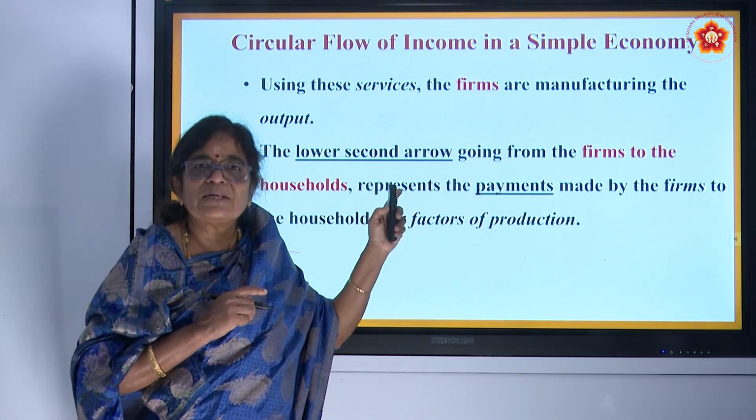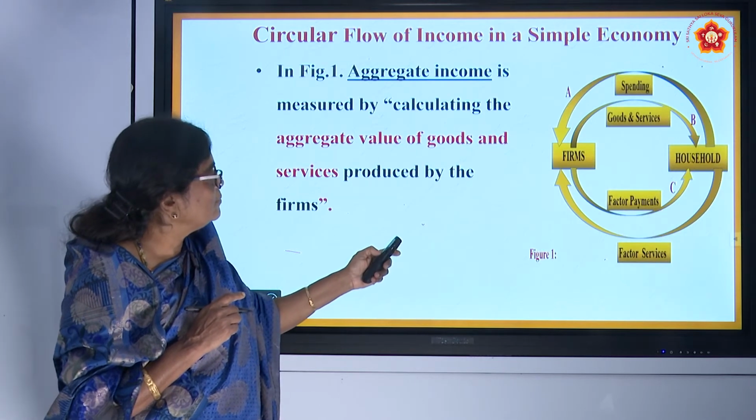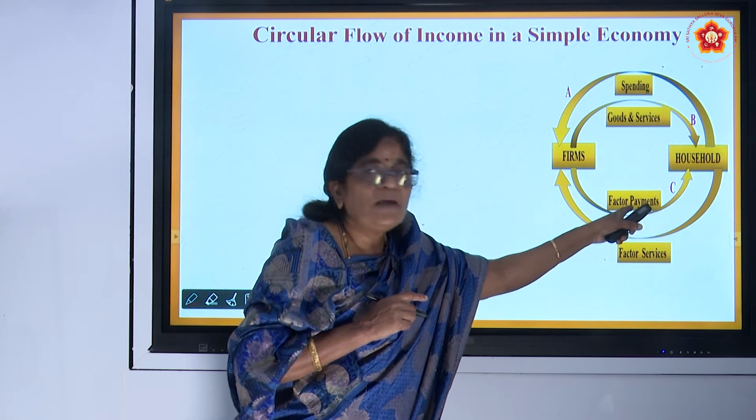And then the lower second arrow. What is the lower second arrow? We have seen it. You can see here, this is the lower second arrow. What is that lower second arrow? Factor payment.